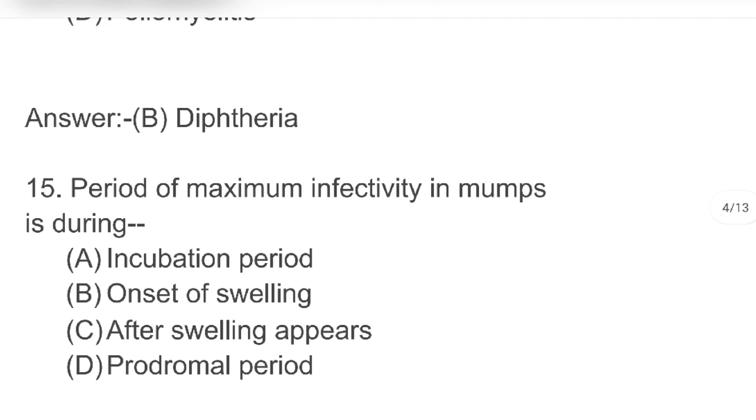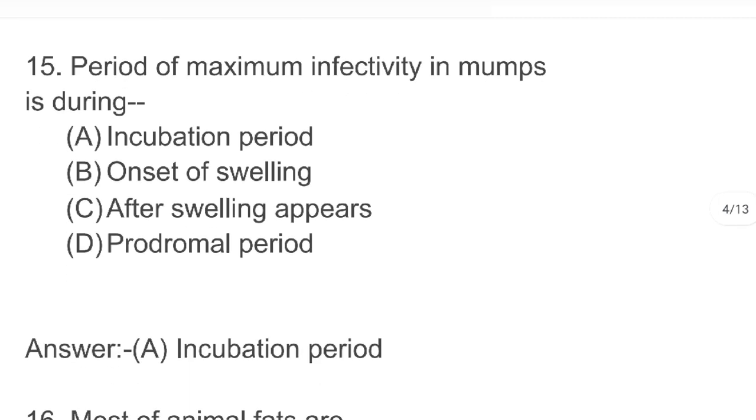Next, period of maximum infectivity in mumps is during A. Incubation period B. Onset of swelling C. After swelling appears D. Prodromal period. Answer A. Incubation period.